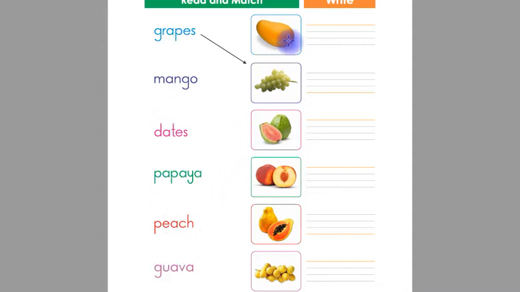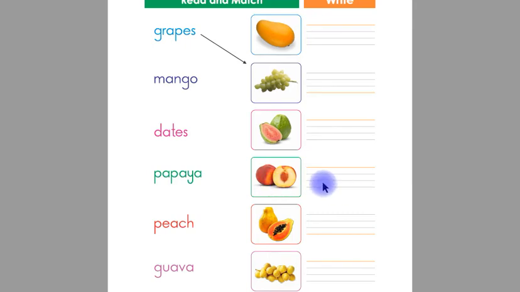After matching the fruit's name with its pictures, children, now you have to write the fruit names on these 4 lines by yourself. Mango, children, you have to write the name mango in between these 4 lines. Grapes, children, you have to write the name grapes in between these 4 lines. Guava, children, you have to write the name guava in between these 4 lines.